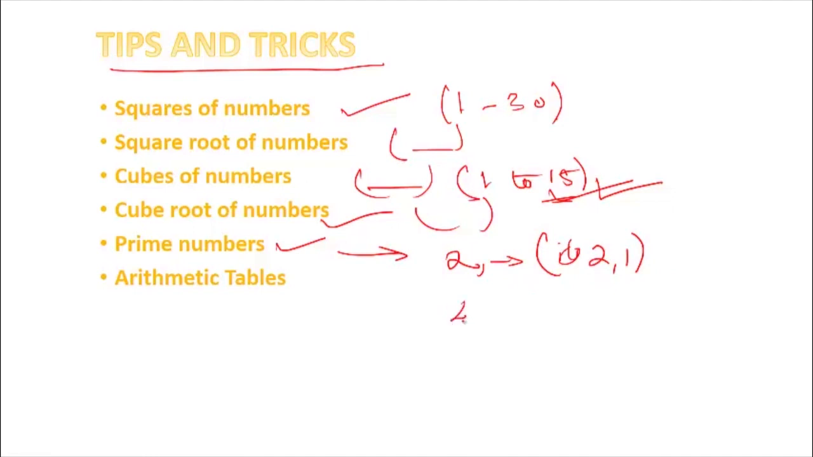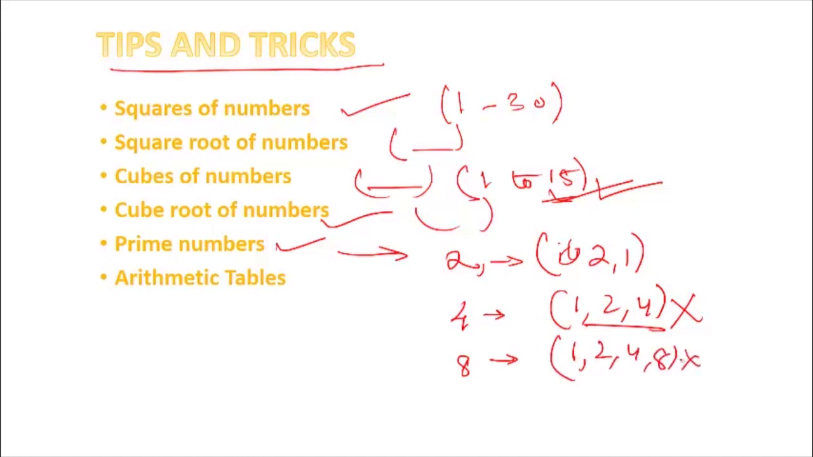If you see 4, it is divisible by 1, 2 and 4. Let us see some more examples. 8, this is not a prime number. What are its factors? It is divisible by 1, 2, 4 and 8, so it is also not a prime number. But 17 is divisible only by 1 and 17, so it is a prime number. Also, arithmetic tables must be remembered by you. It is better if you remember from 1 to 30.